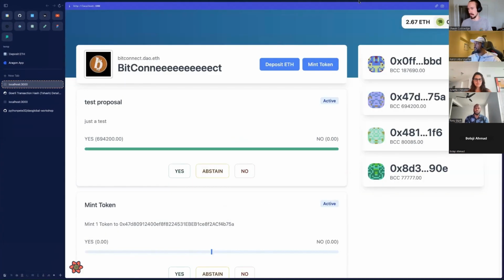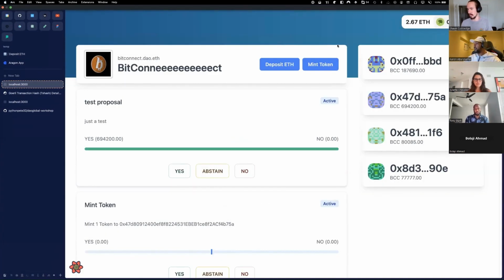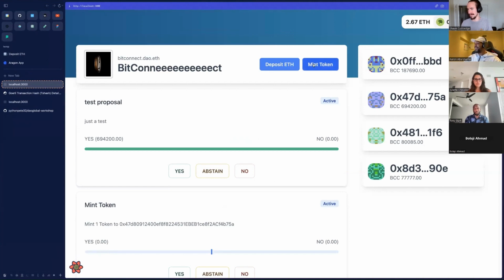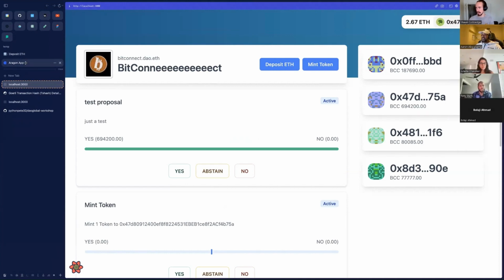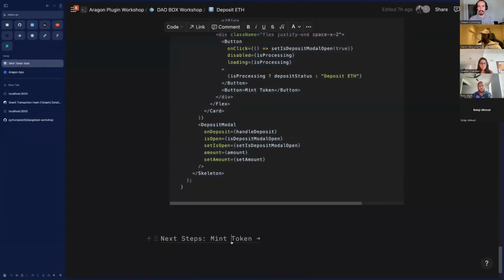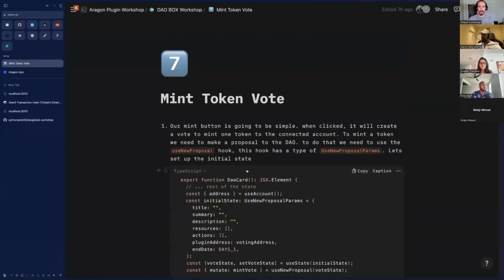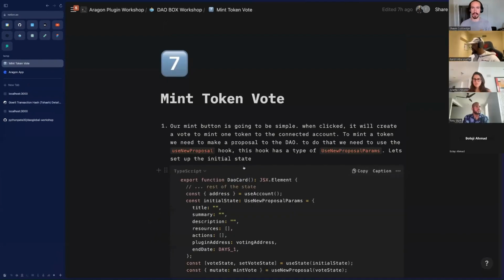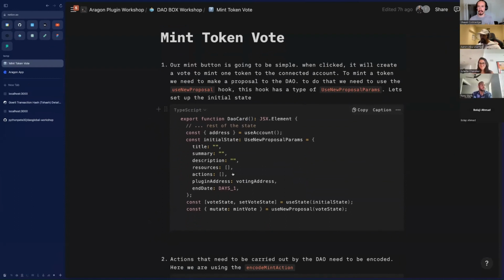Okay, I see we've got 8 minutes left. Let's see if we can speed through this and actually implement this mint token, right? Okay, cool. Go forward, mint token. Now it's probably a shame that we've only got 8 minutes left, because this is a bit more complicated as well. There are a few more concepts that we have to really wrap our heads around, right?